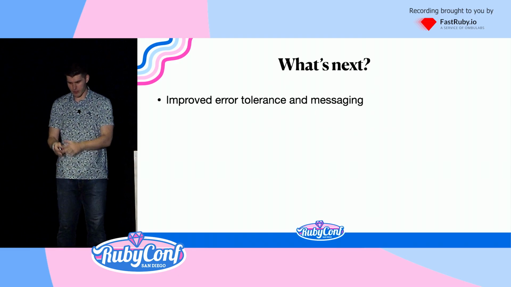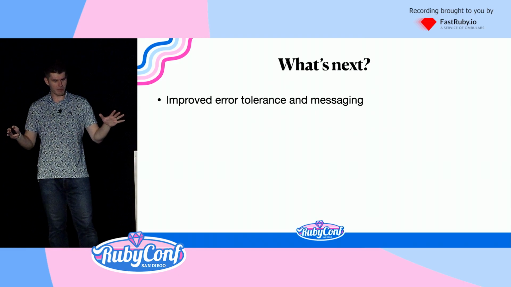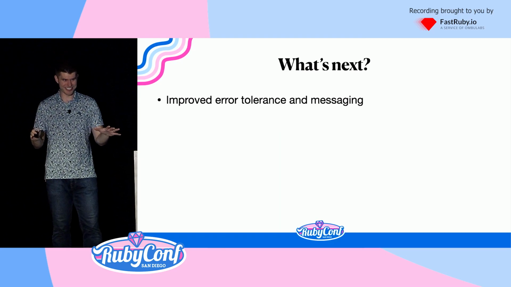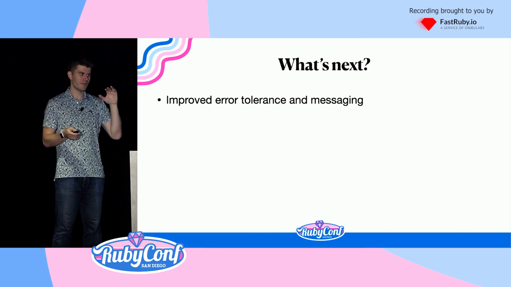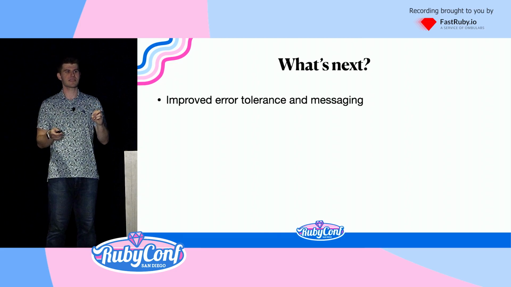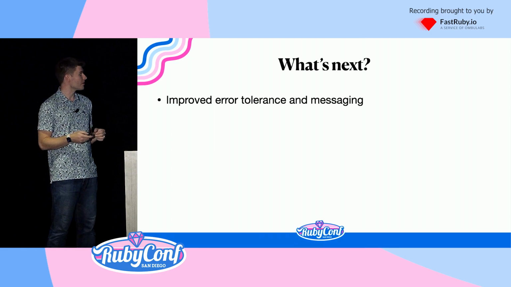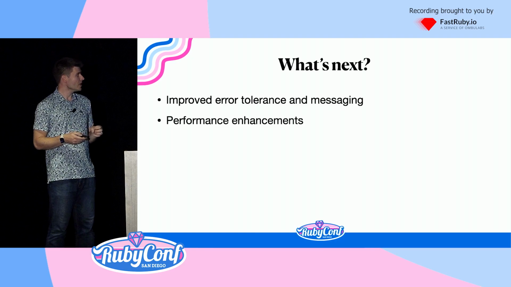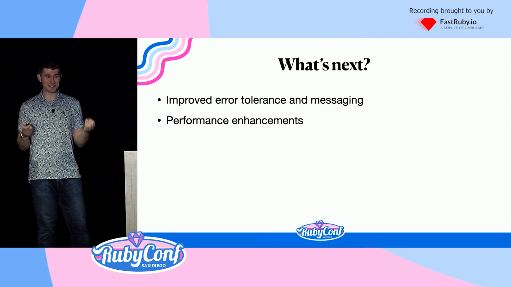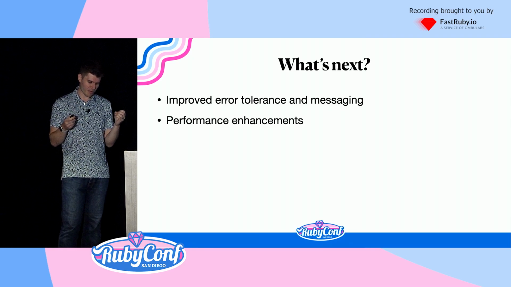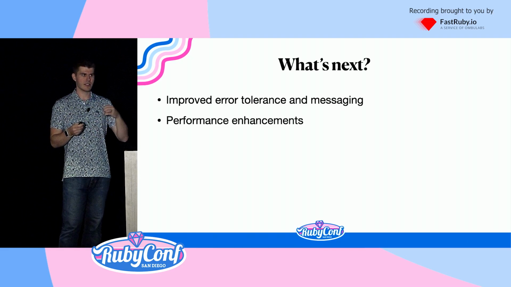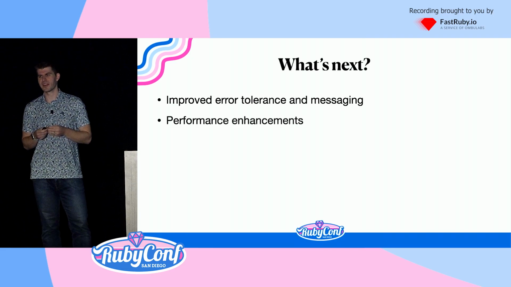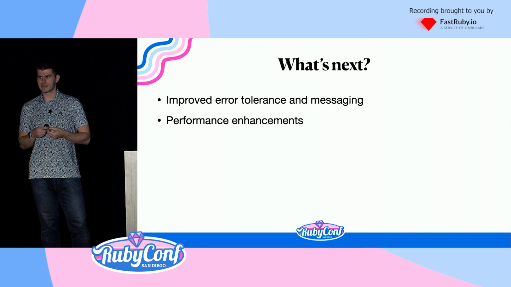Next year, we are going to be focusing on making error tolerance so much better. We want to focus on the messaging. We want to focus on making it so that you have the best experience in your editor whenever you are working with the Ruby AST. Performance enhancements, there are so many things we can do to make this faster. So the CRuby parser, as it currently exists in CRuby, not Prism, is historical.